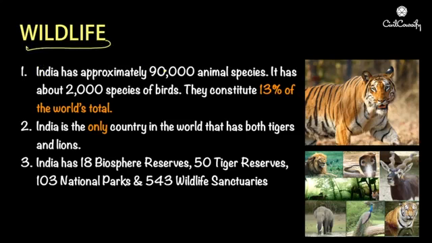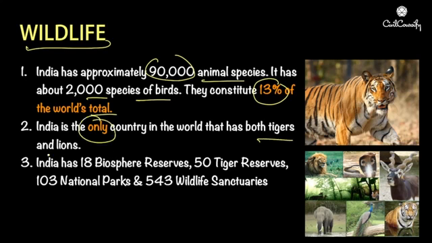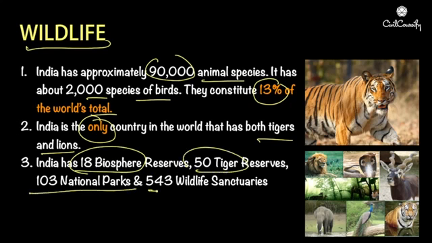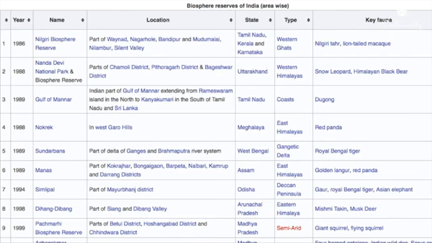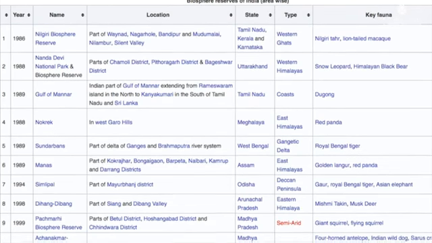Now we come to the other part of this chapter, which is wildlife. India has approximately, as we've already discussed, 90,000 animal species. It has 2,000 species of birds. They constitute about 13% of the world's total. India is the only country in the world that has both tigers and lions. India has 18 biosphere reserves, 50 tiger reserves, 103 national parks and 543 wildlife sanctuaries. This is the list of the biosphere reserves of India.